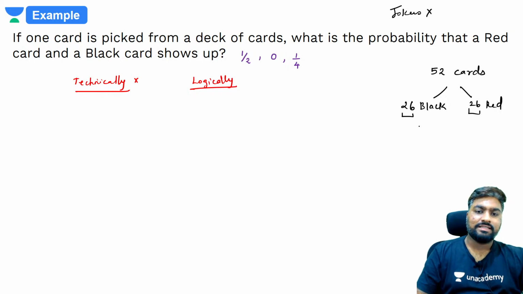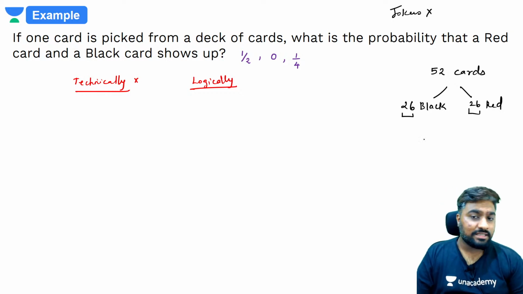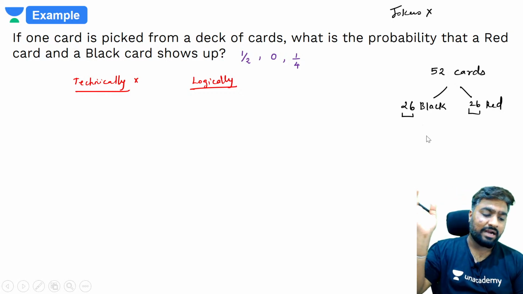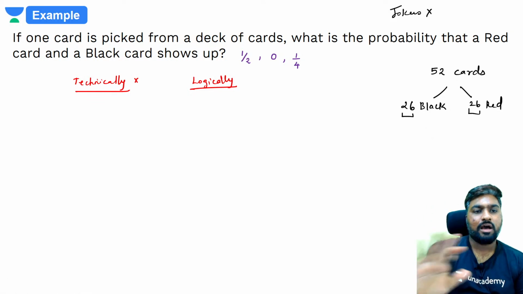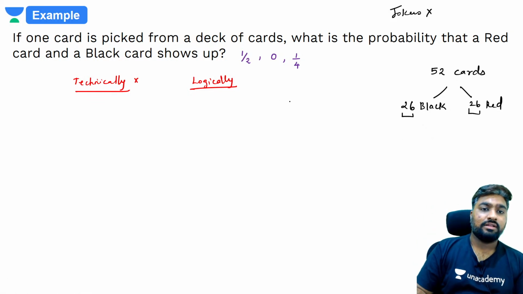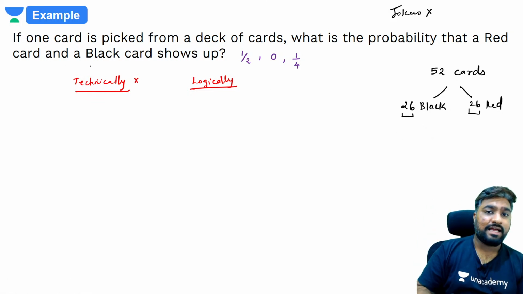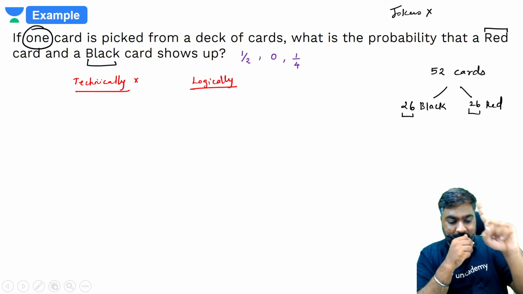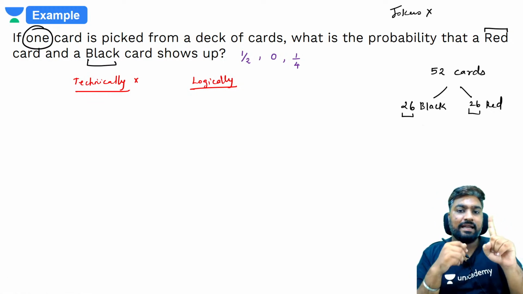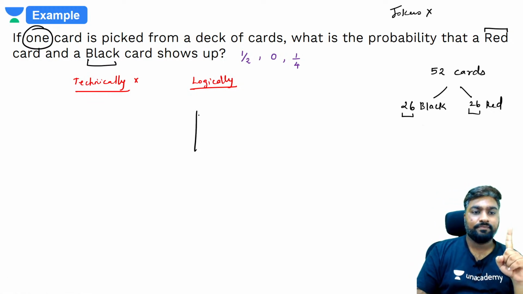We will talk about this in detail. We will talk about spades, clubs, diamonds, hearts, face cards, numbered cards, honored cards. All that we will talk when we go to card based probability. For now let's just use this. So they are saying what is the probability that a red card and a black card picks up if one card is picked. अपन सिर्फ एक ही कार्ड निकाल रहे, we are just picking one card.